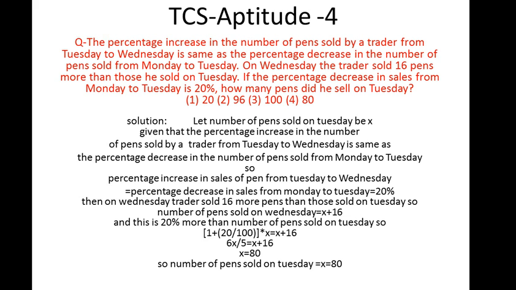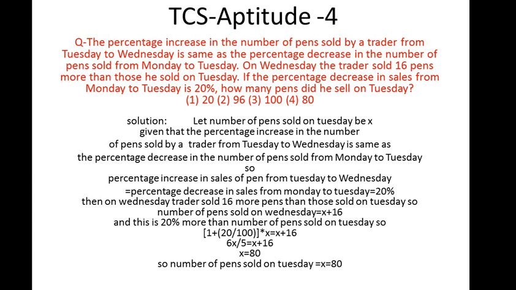Let us take the second part of the question. On Wednesday, the trader sold 16 pens more than those he sold on Tuesday. It is quite clear that on Wednesday he sold an extra 16 pens more than he sold on Tuesday. If the percentage decrease in the sales from Monday to Tuesday is 20%, how many pens did he sell on Tuesday? The options are 20, 96, 100 and 80. Let us take the solution.